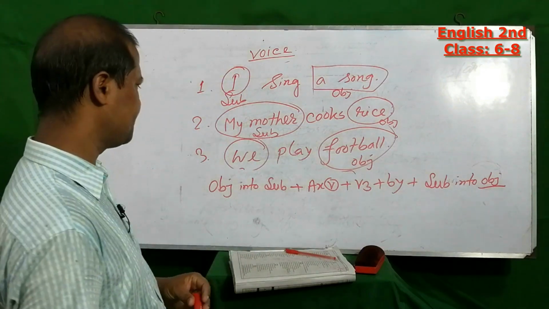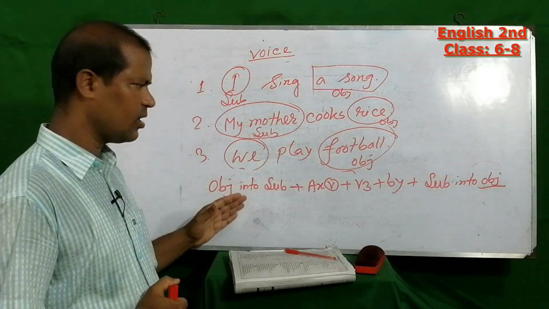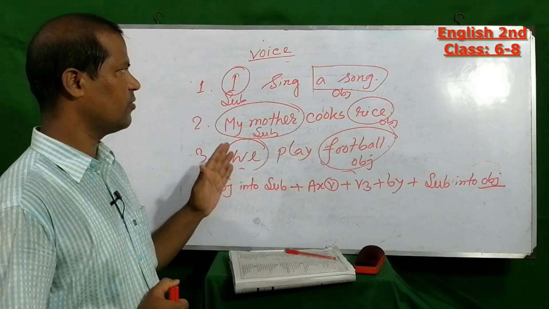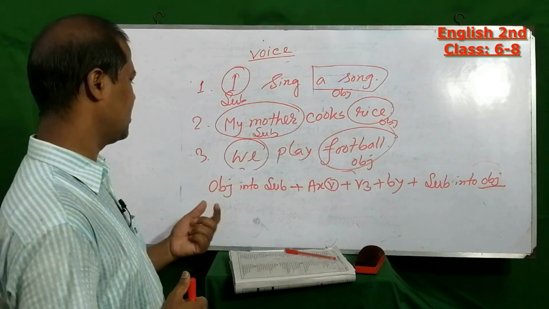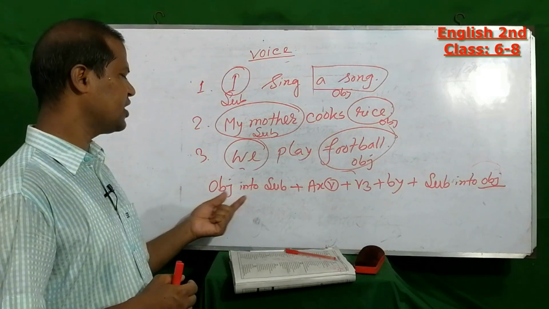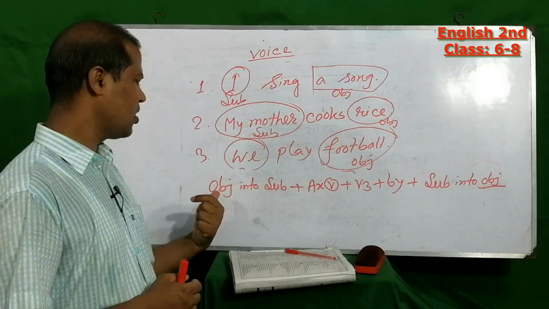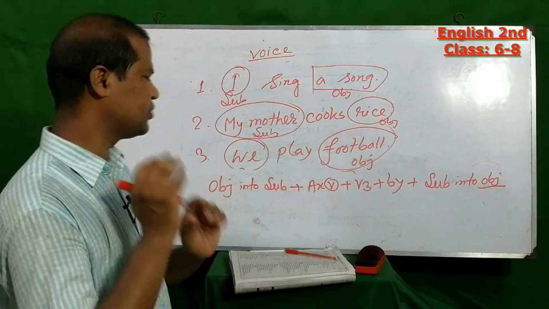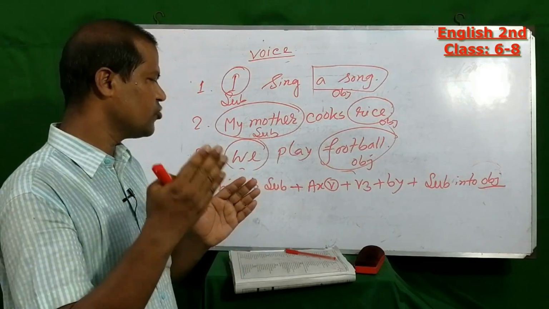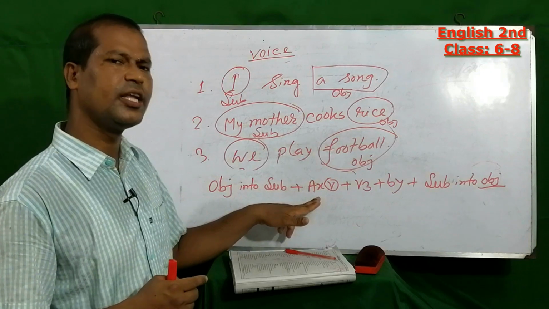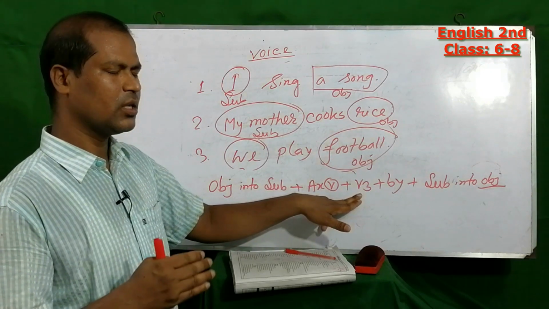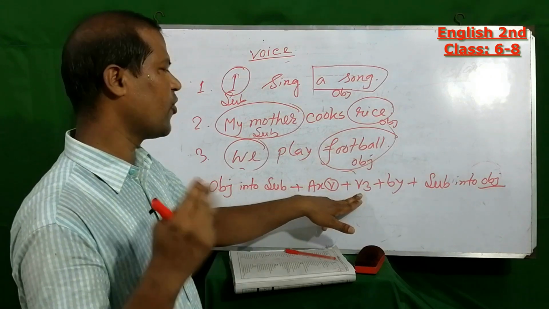Okay, dear student, here is the structure for making passive voice for the present indefinite tense. First, you have to write the object as the subject. Then according to tense, you have to use an auxiliary verb. Then write verb 3 form.